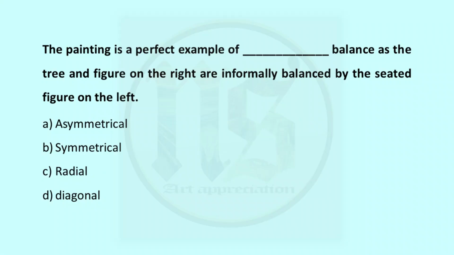Moving on, the painting is a perfect example of dash balance as the tree and the figure on the right are informally balanced by the seated figure on the left. This we discussed in the painting of Hazrat Nizamuddin Aulia and Amir Khusro. There is asymmetrical balance in the painting. Please do see the video to understand what is symmetrical, asymmetrical and radial balance.